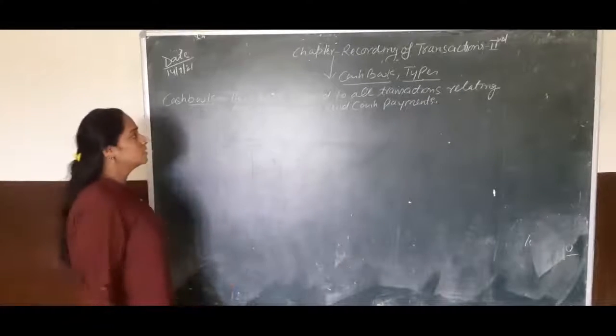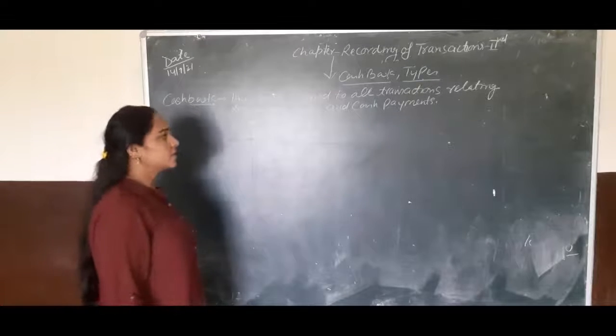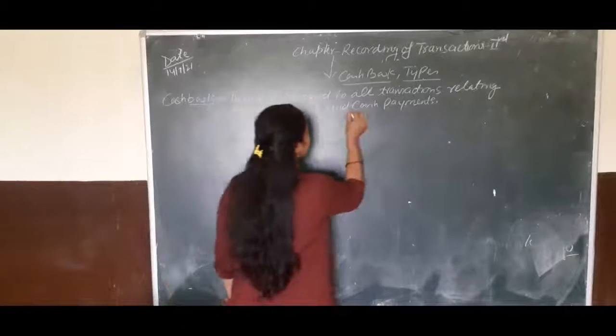So children, cash book is used for all transactions related to cash receipts and cash payments.